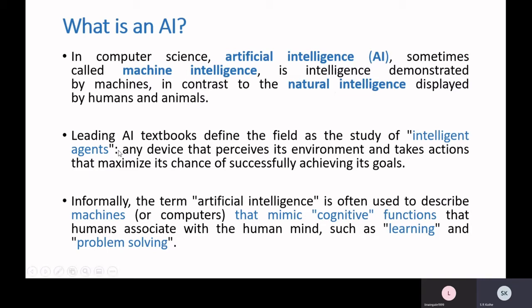Take a human agent. As a human agent we have different sensory organs. For example, we have eyes which perceive the environment. With the help of that we can see around, and whatever we see is given as an input to the brain. The brain receives that input, processes it and takes various actions. Those actions are taken to achieve a certain goal.